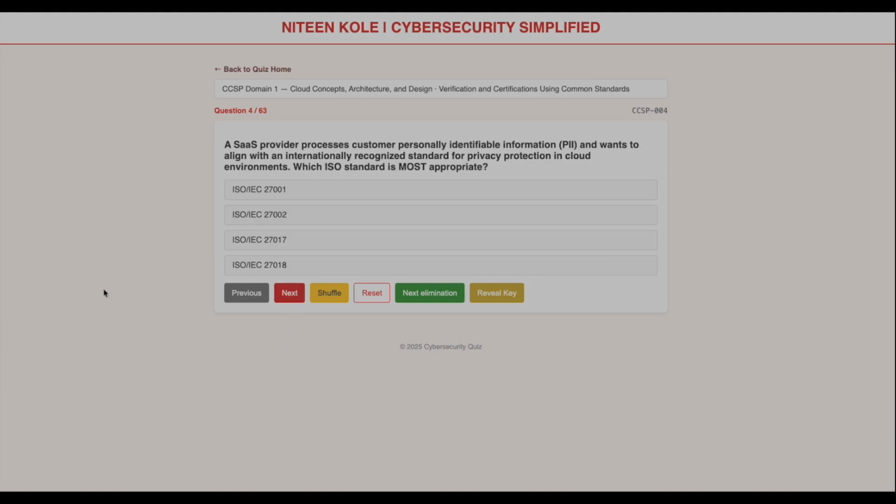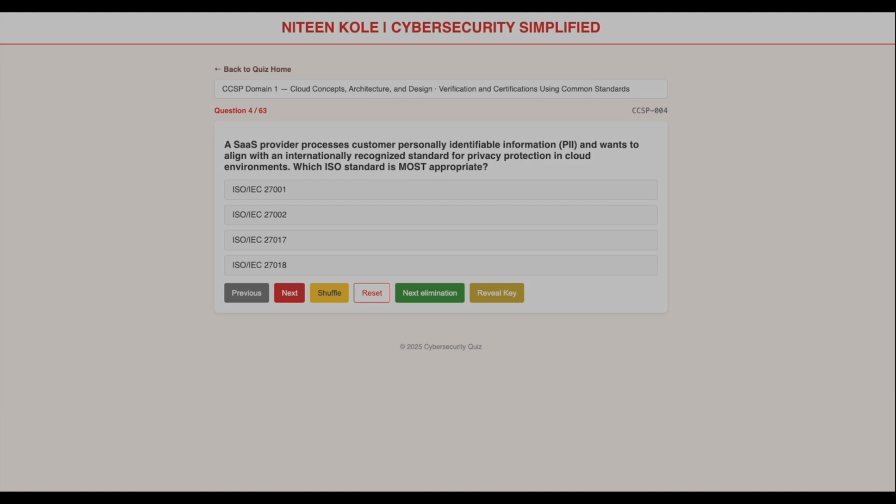A SaaS provider processes customer personally identifiable information (PII) and wants to align with an internationally recognized standard for privacy protection in cloud environments. Which ISO standard is most appropriate? Again, we have options. So let's remove A, ISO 27001. The question is not asking about an ISMS, so it's out.